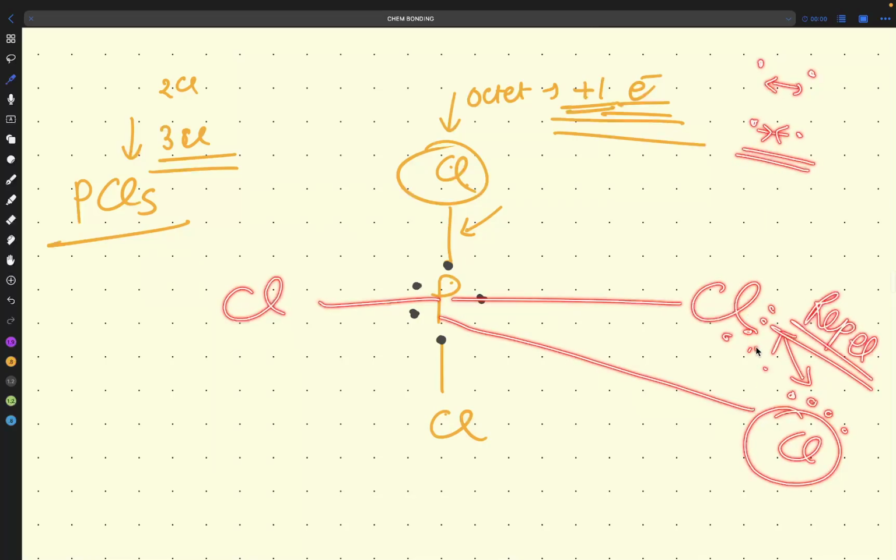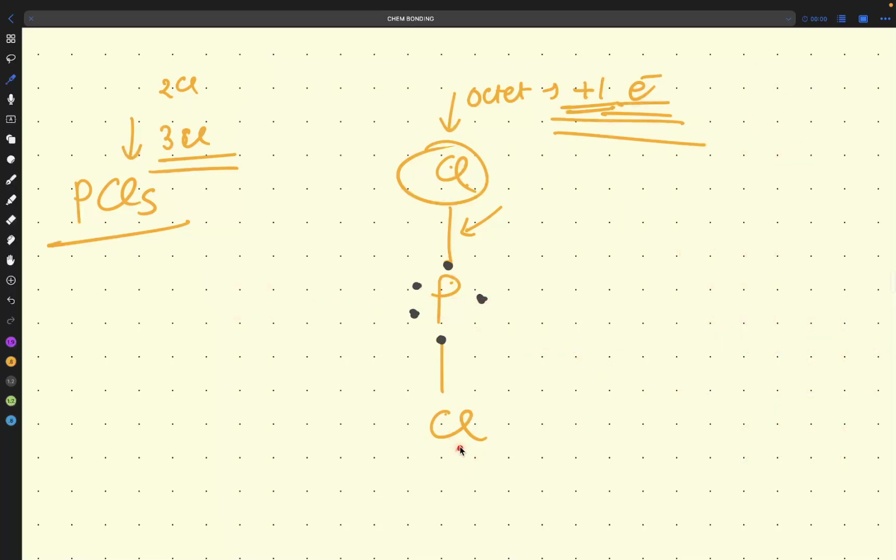So what is happening here? You will say, sir, where did this electron come from? It is a lone pair. I told you these lone pairs are not participating in bond formation, so they are freely available here, and here the chlorine also has free electrons. That's why it will repel. Right now you don't know how to draw PCl5, but what is the basic knowledge? I will repel one chlorine here and one chlorine here. So these two chlorines are apart, good, so they will not fight with each other, and one chlorine will silently sit here. So this is the structure of PCl5.